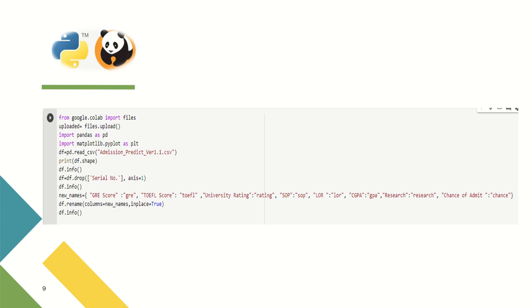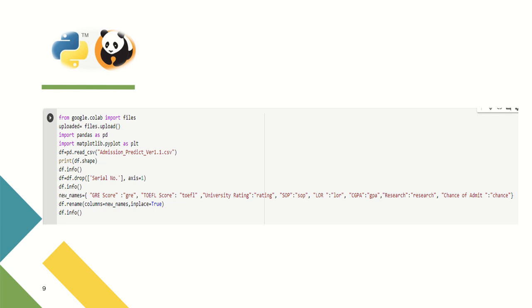To read the file, we use df equals pd.read_csv, and in brackets the file name, Admission_Predict_Ver1.1.csv. Then we print df.shape. After that, we want info, so df.info. If we want to drop a column, df equals df.drop Serial No., comma, axis equals 1. Then df.info will show that the serial number column is dropped.